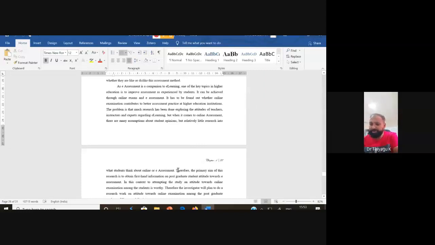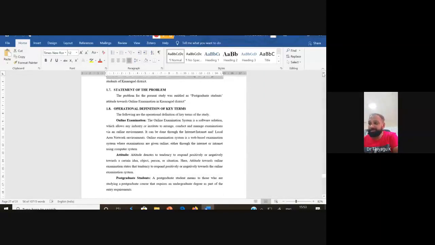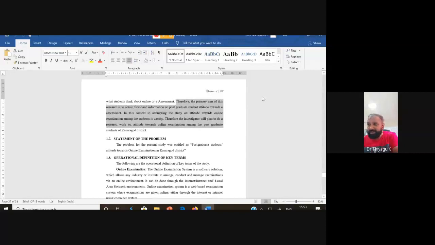Then finally she finalized with: therefore, the primary aim of this research is to obtain first-hand information on postgraduate students' attitude towards e-assessment. In this context, she is attempting the study of attitude towards online examination among the students. Therefore, the investigator plans to do research work on attitude towards online examination among the postgraduate students of Kasaragod district. So this is one point. This is called need for the study.